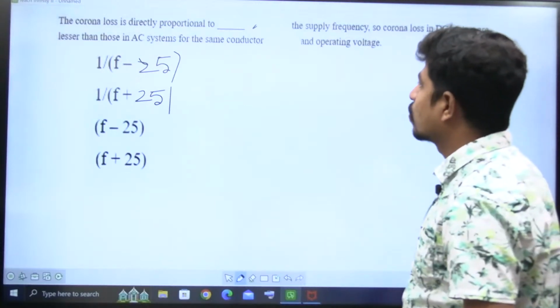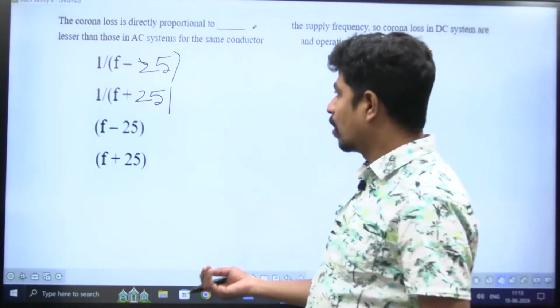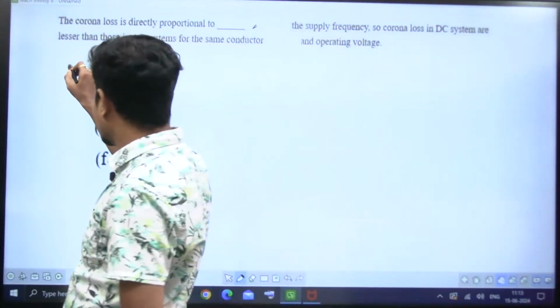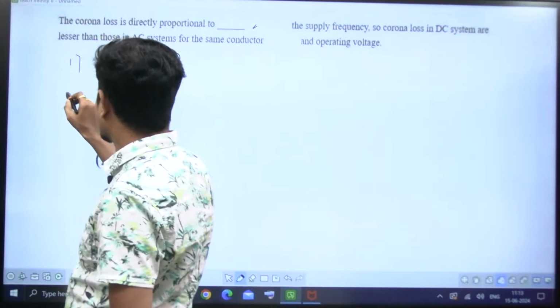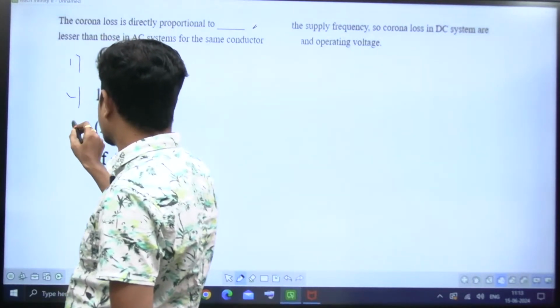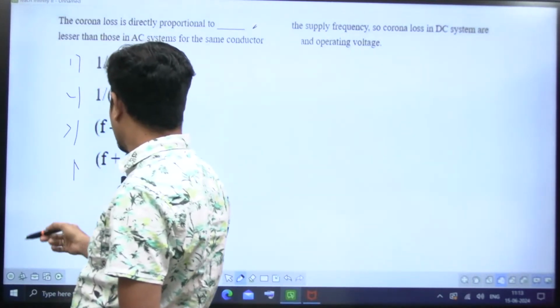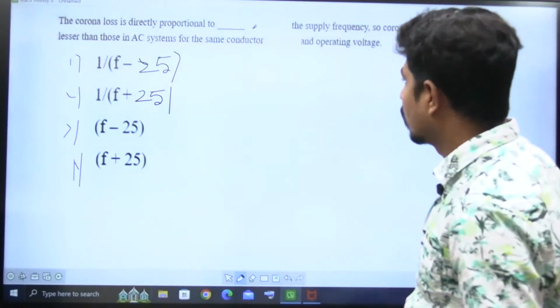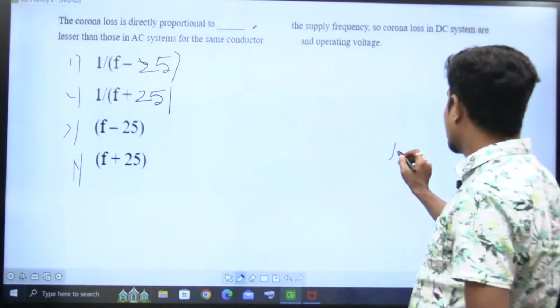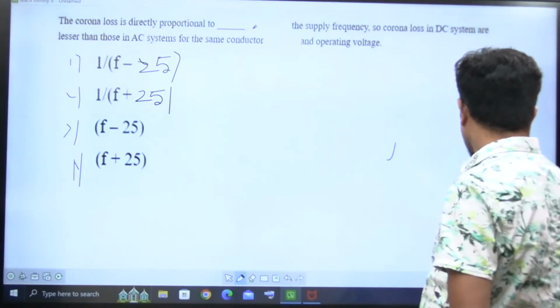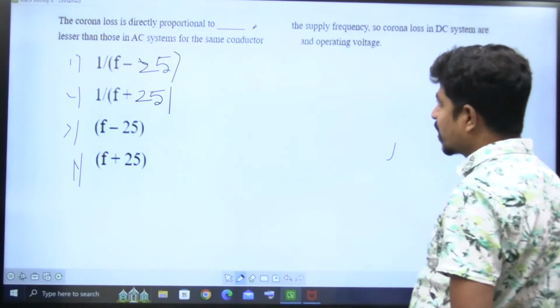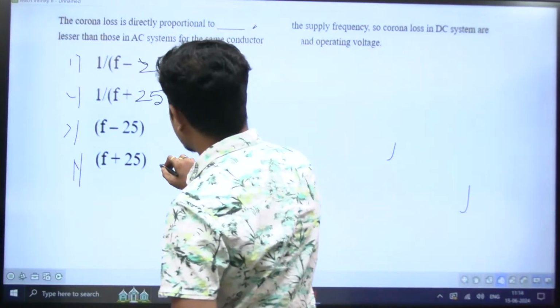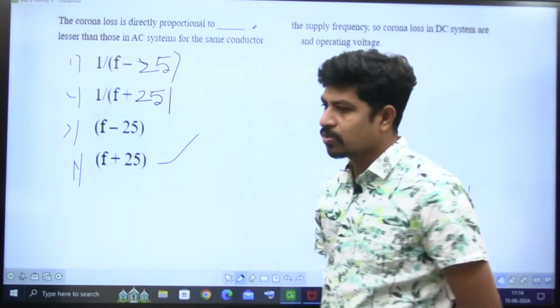Yes. Next question. This question we solved. We are done with this already, corona. What is it saying? Corona loss is directly proportional to, yes, f plus 25. I don't know why it is not writing clearly here on this page. F plus 25. Option is 4.